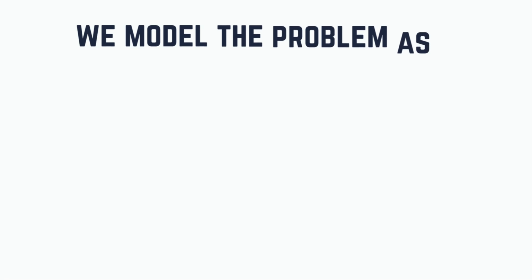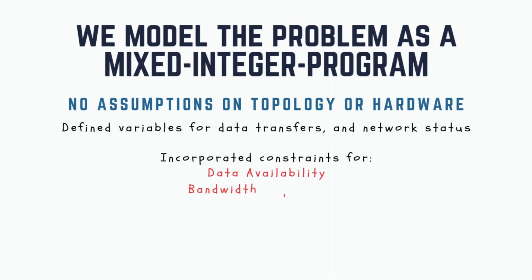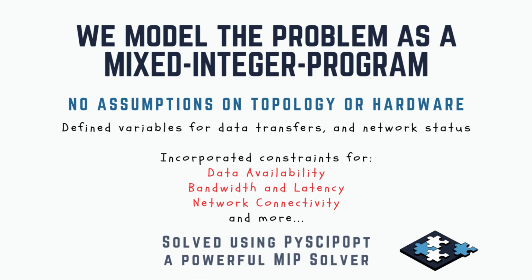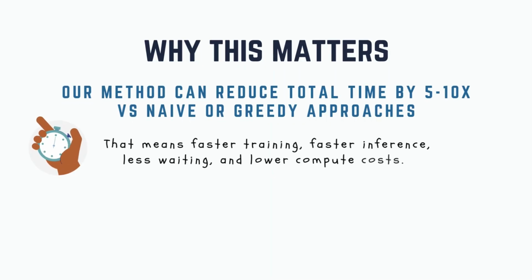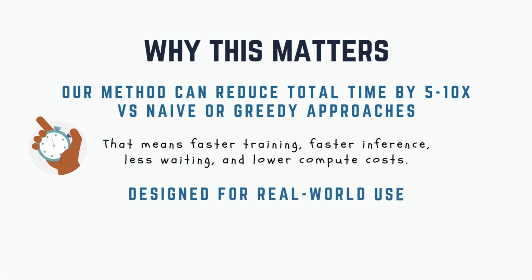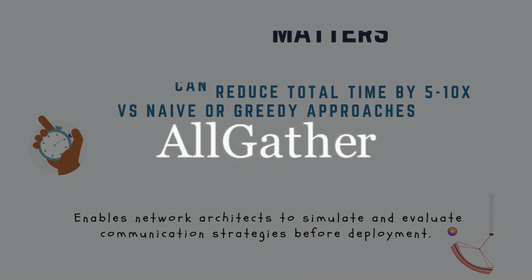To tackle this, we used a mixed integer program, treating each decision as a variable, each network limit as a rule. It's math meets networking, solved with industrial-grade tools. We're not just making things faster, we're making them smarter. Our method helps teams simulate and refine communication strategies before deployment, reducing trial and error, saving compute resources, and avoiding costly bottlenecks in production. Let's see how our optimizer routes data.